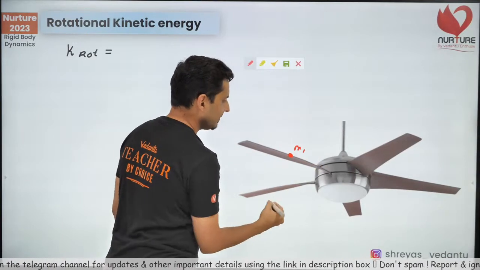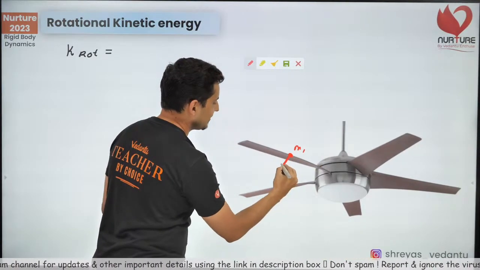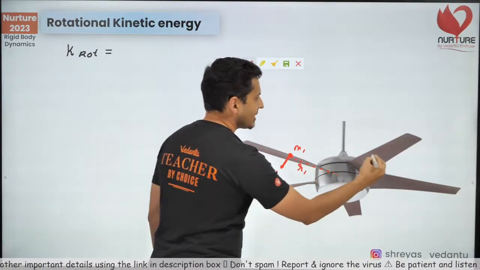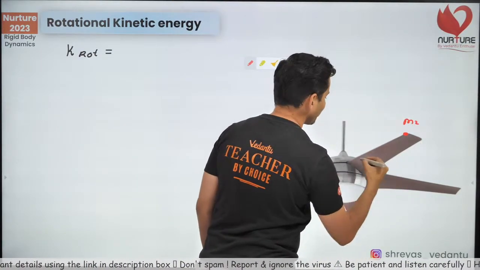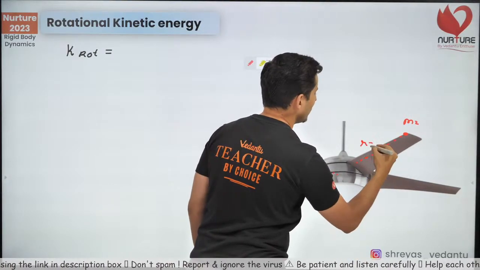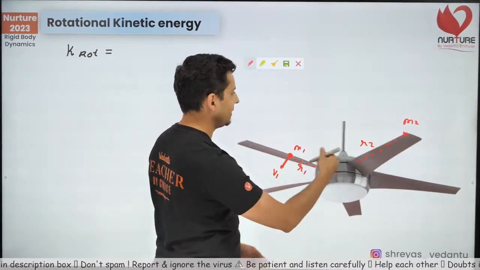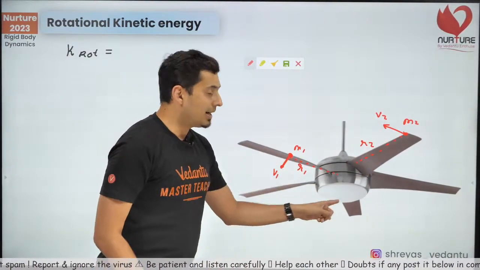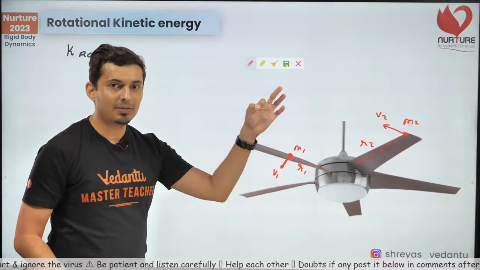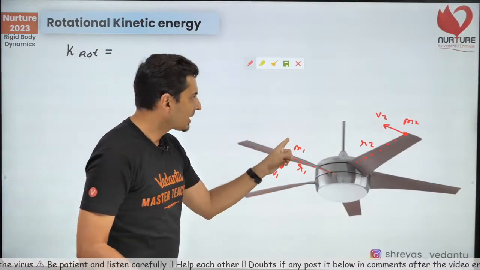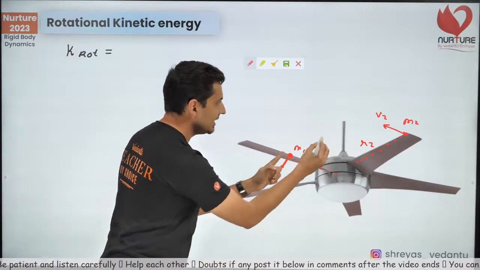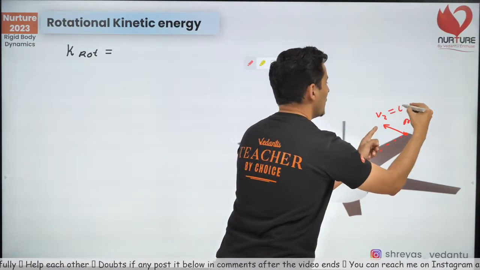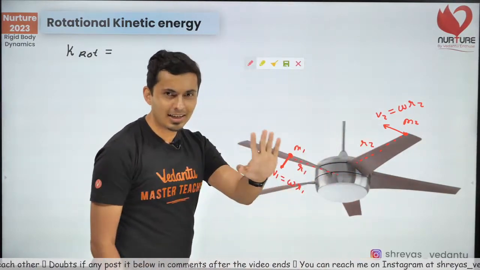Let's say this is mass m1, moving with some speed v1 at a distance r1. Some other particle, m2, will be at some other distance r2 and have some velocity v2. So each particle of different mass will have different distance and different speed, and each of these speeds, v1, v2, etc., will be omega into r1, omega into r2. Agreed?